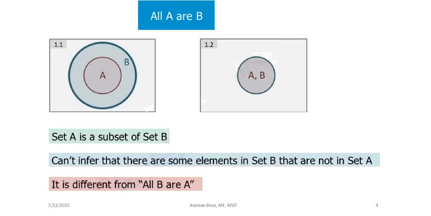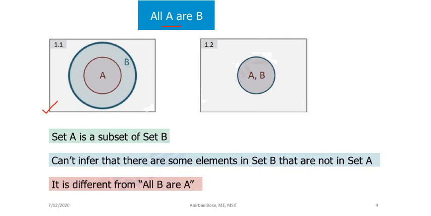First, consider the universal affirmative statement, all A are B. This can be represented by Venn diagram 1.1. You can see that all A are B. That means you can consider that A is a subset of B. This is the minimum that needs to be satisfied for this statement.